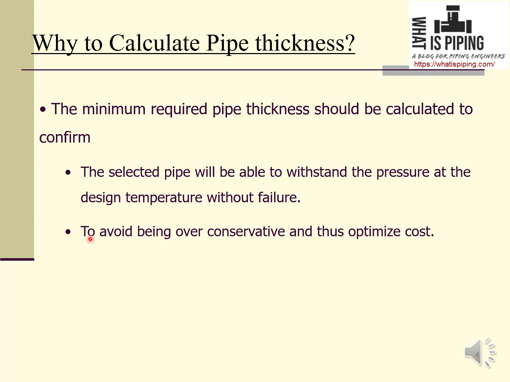And second is to avoid being over conservative and thus optimize cost. Without calculation, we can easily select a higher thickness pipe, but that will be conservative and it will increase our costs. So for cost optimization also, we need to perform pipe thickness calculation to check that we are selecting only the required pipe thickness, not more.